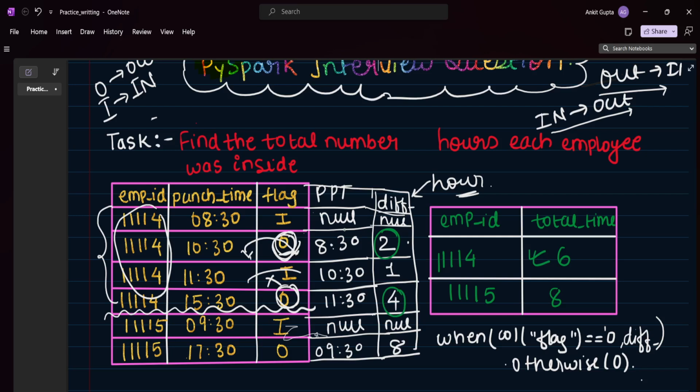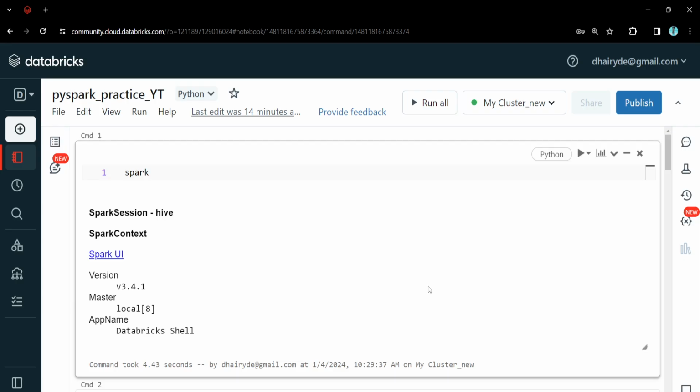Similarly, for this one, since we have only one record with O, the summation will be 8 and we are getting the required output. So this we need to code, right? Let me go into the Databricks notebook and start the coding.